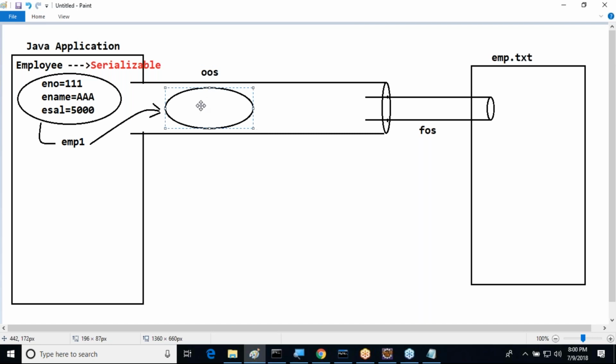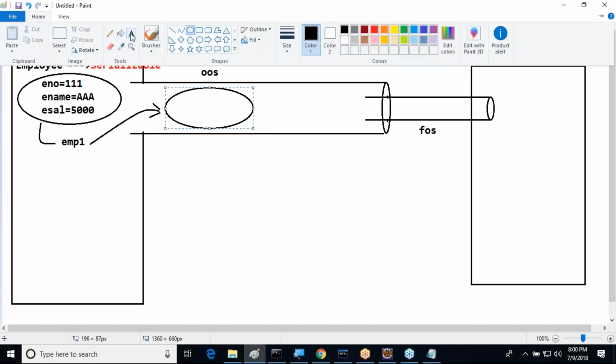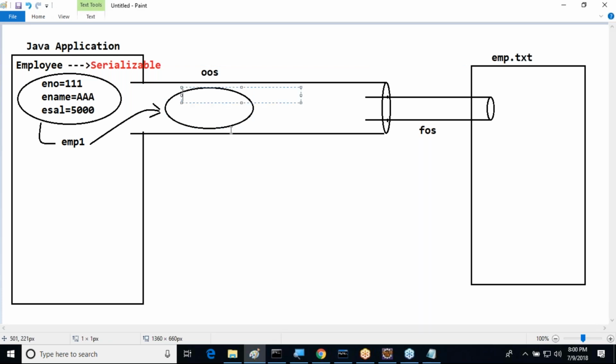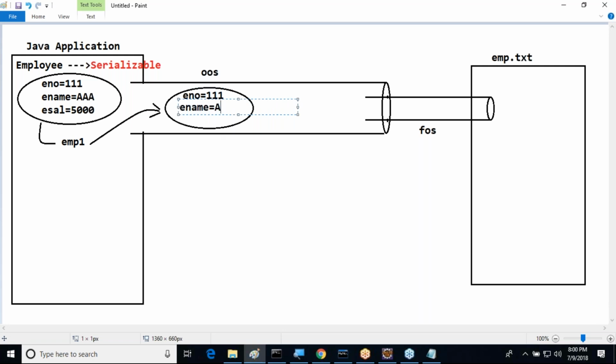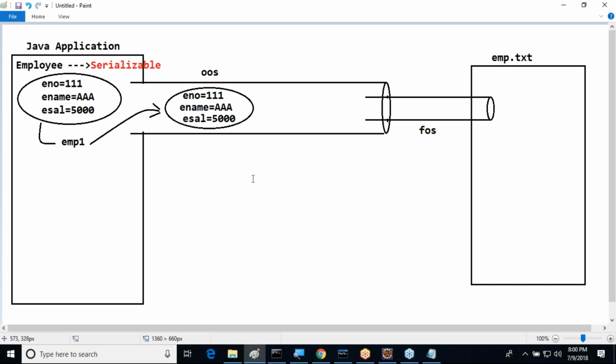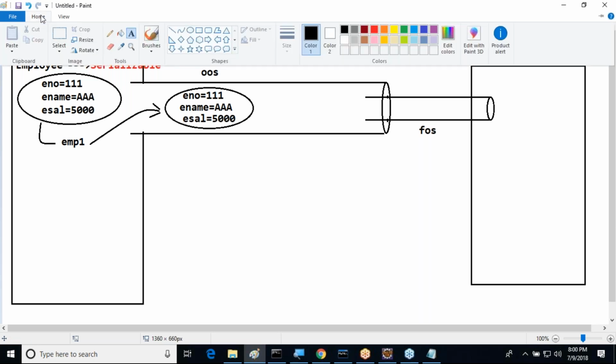Now inside this employee object, we need to write the employee number is equal to 111. Next, employee name is equal to AAA. Then after that, employee salary is equal to 5,000. So ENO is equal to 111, ENAME is equal to AAA, and ESAL is equal to 5,000. We are getting this.